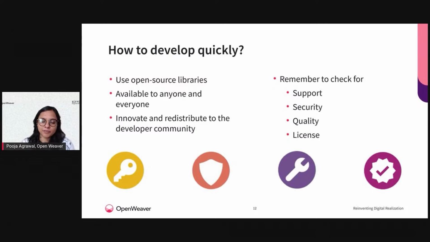So how did we figure out all the tools? We know that we are using Gulp, we are using Phaser, we are using game engines to develop this game. How do we check out what is the right open source library or tool that I would like to use? One thing is, all these open source tools are available to anyone and everyone free of cost. You don't have to worry about a lot of restrictions. The only thing is, you need to check whether the open source tool or library that you're using has a permissive license, or a strong copyleft or a weak copyleft sort of license.